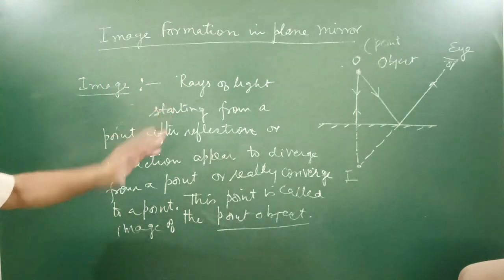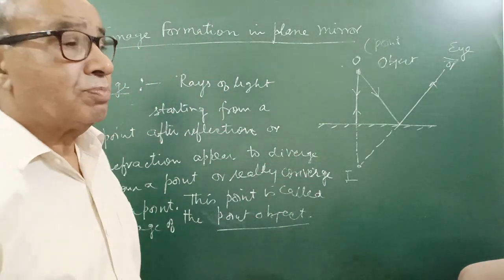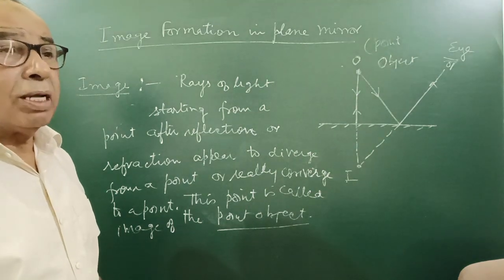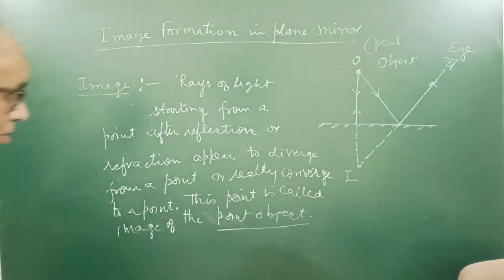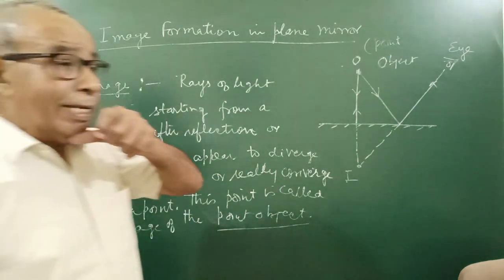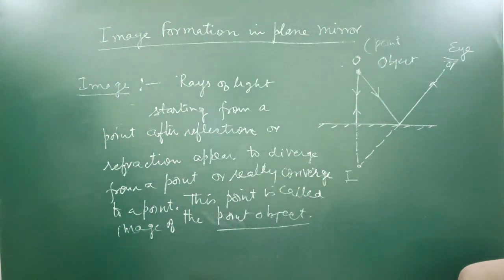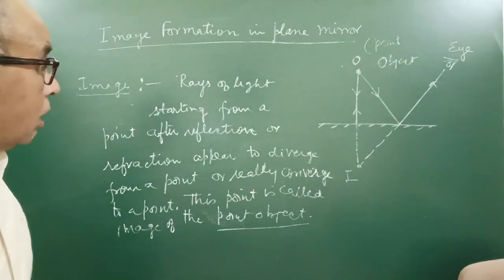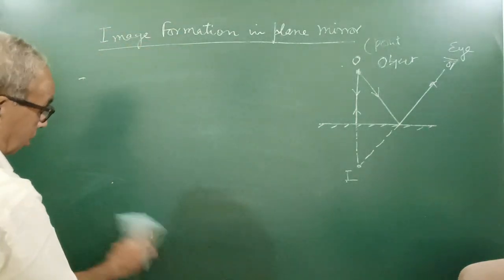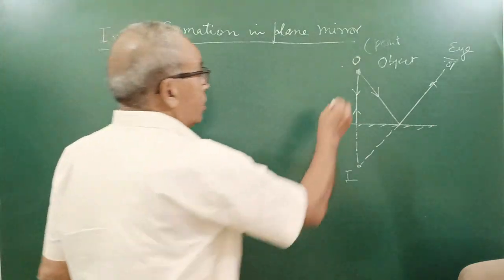Now, where they appear to come from, that point will be the virtual image. We call that the virtual image. The point from where rays of light appear to diverge is called the virtual image, and the point where they really meet is called the real image. I think you have got my point. I will make it more clear in coming videos. Here is the point object.